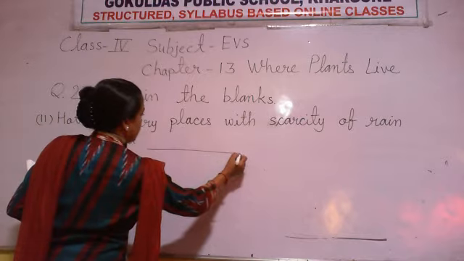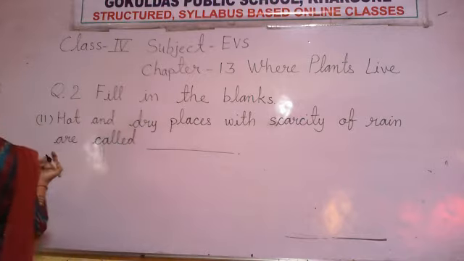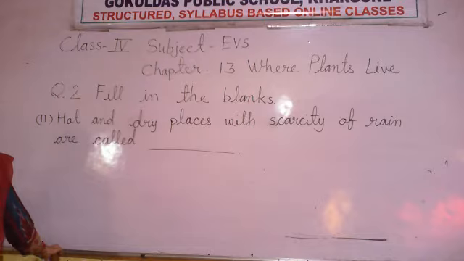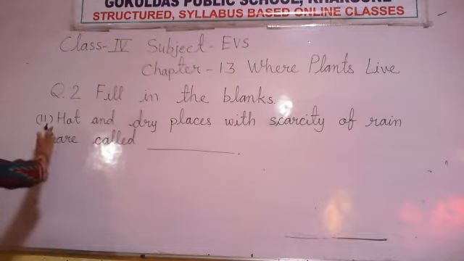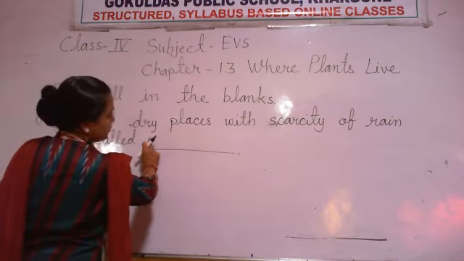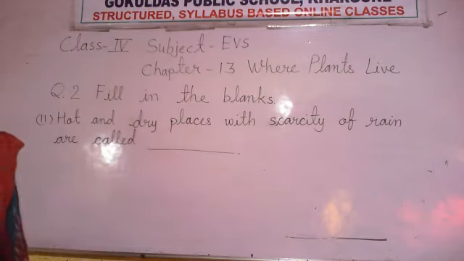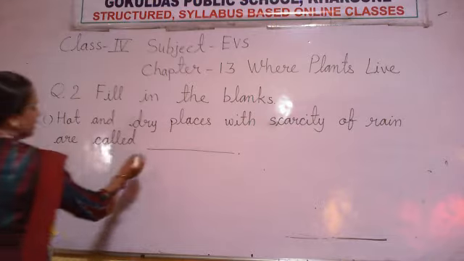That is plain, or desert, or mountain area. What is given in the sentence? Hot and dry places with scarcity of rain are called desert.